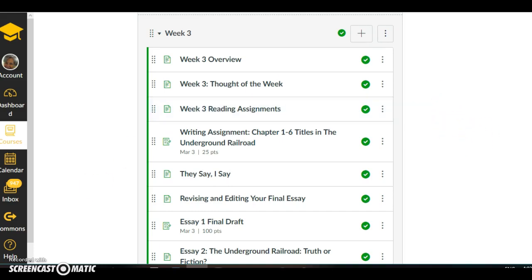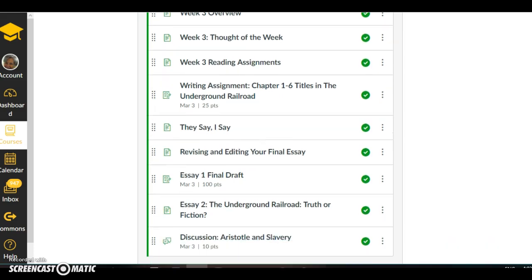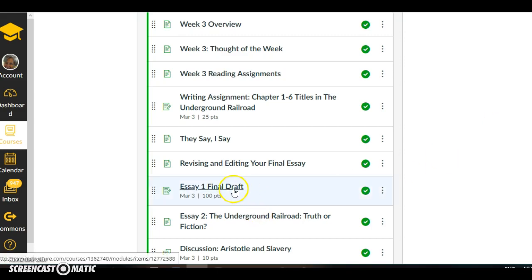You see I'm in the week 3 module in our course in Canvas, and the main task you have for this week is to revise and edit your Essay 1. If you recall, the Essay 1 first draft is worth 10 points. The final draft is worth 100 points, so you need to do your best work on this.